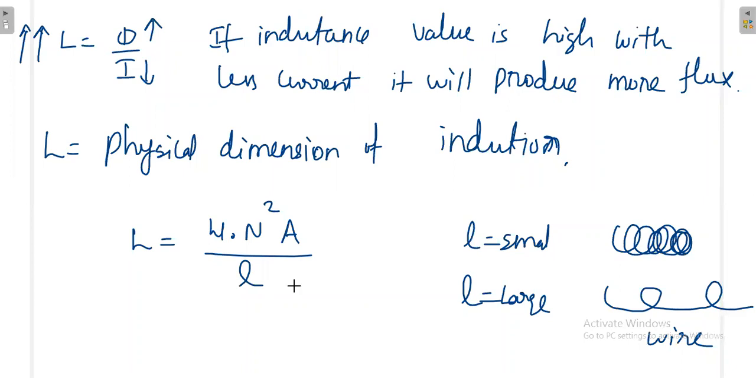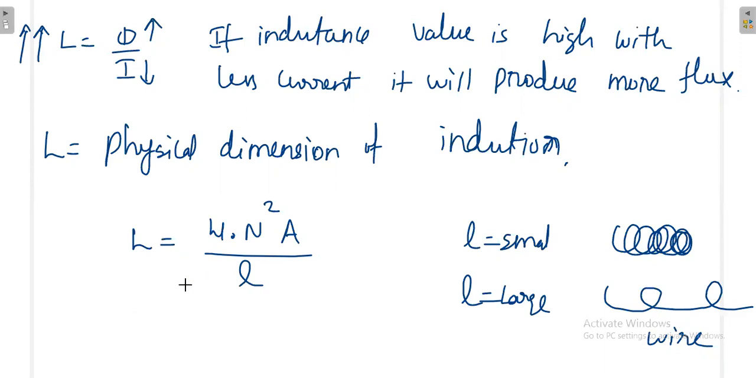So if we keep on increasing the length, keeping everything else constant, the inductance loses its property and the inductance value will decrease. Finally, if you stretch it into a wire, it is like a conductor, it is not an inductor. That is the idea. Then, how much energy is stored in the inductor?